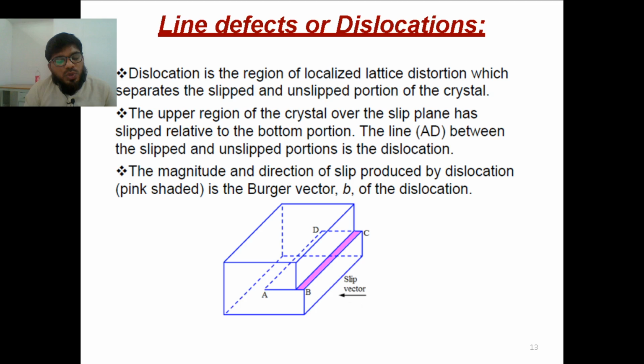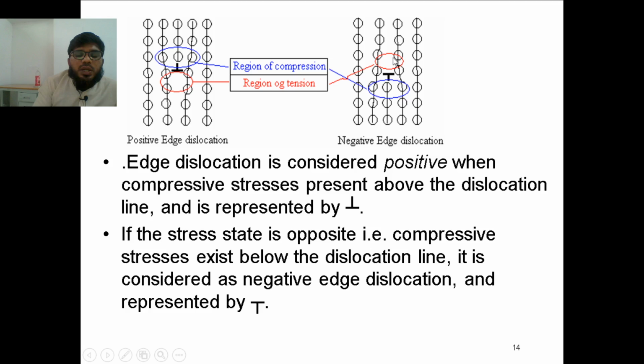If the compression is opposite, for example if the compression is in the lower part and the slip is on the above side, then this kind of edge dislocation is called a negative edge dislocation. You can consider it in another way also. If you consider this as an origin, above the origin it is positive, so this is a positive dislocation. Below the origin there is a compression, that is why this is called a negative dislocation. This is the shortcut we generally use.